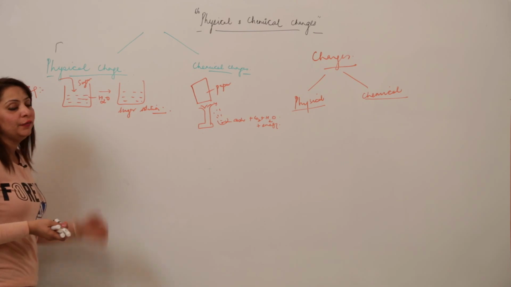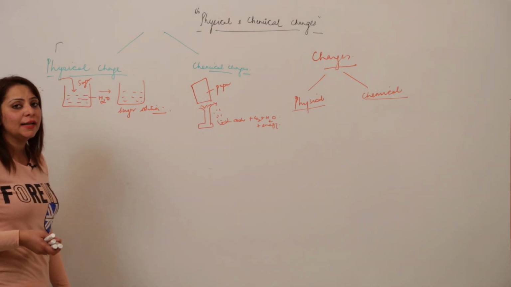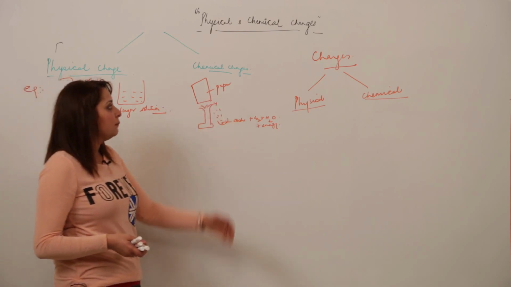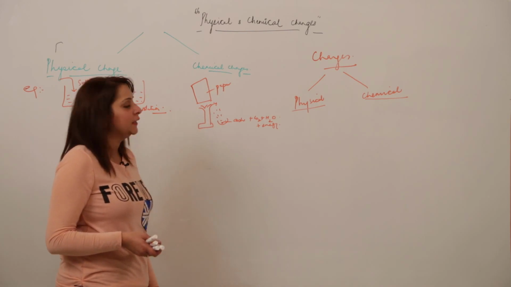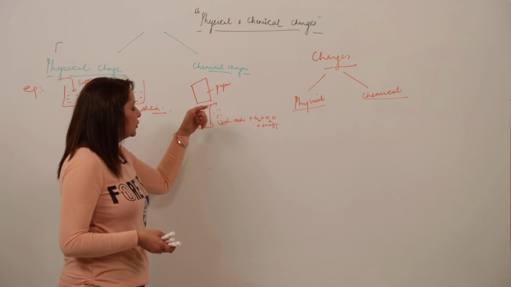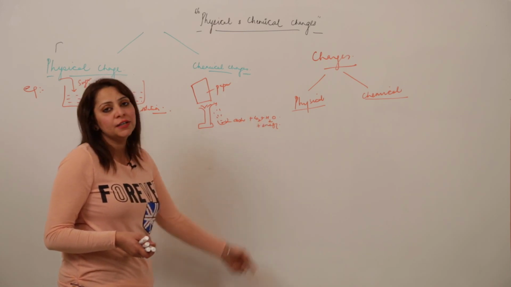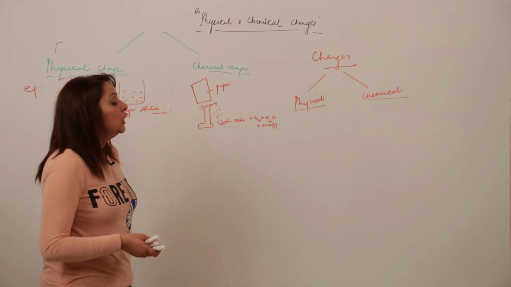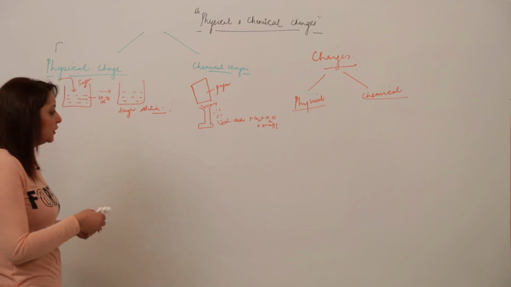In one I am dissolving sugar and I get a sugar solution which tastes sweet. In the other, as a chemical change, I have burned a paper, and it turns into ash, and along with that carbon dioxide, water vapor, and energy in the form of heat and light are liberated. Now we will look for the difference between physical and chemical change.